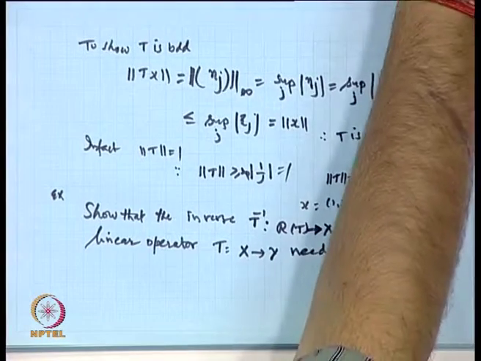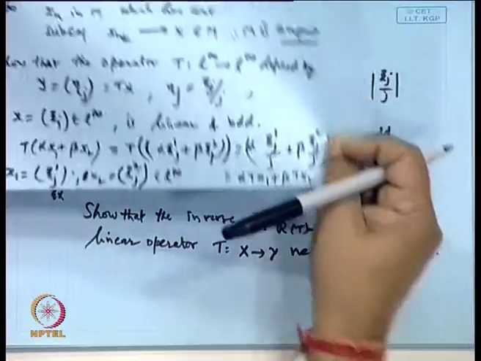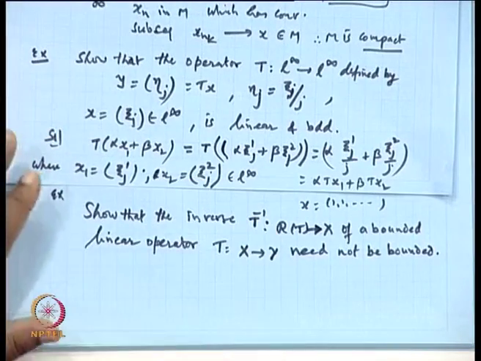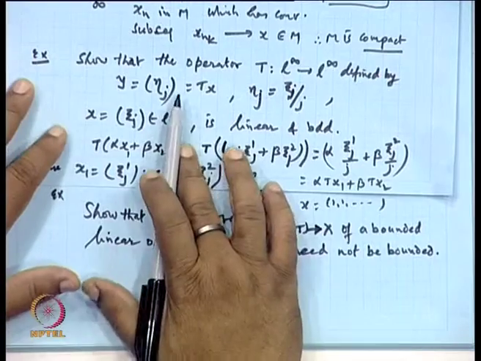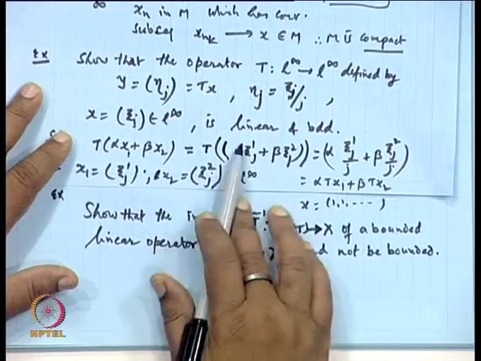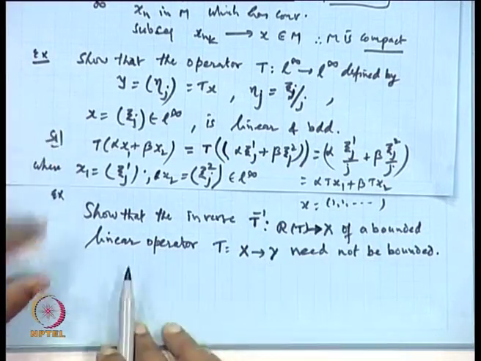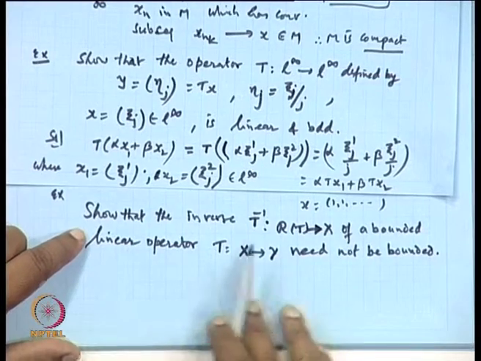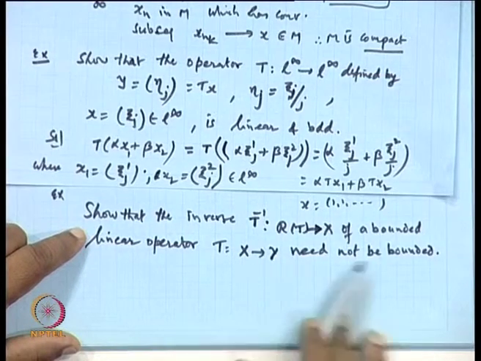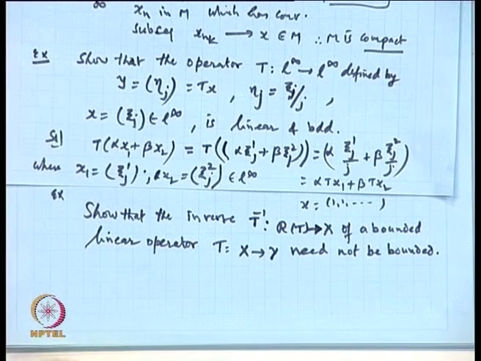Now, let me see what this question is. The question was, so that the operator T defined by this is linear and bounded. What this question says is that the inverse operator T inverse of a bounded linear operator need not be bounded.